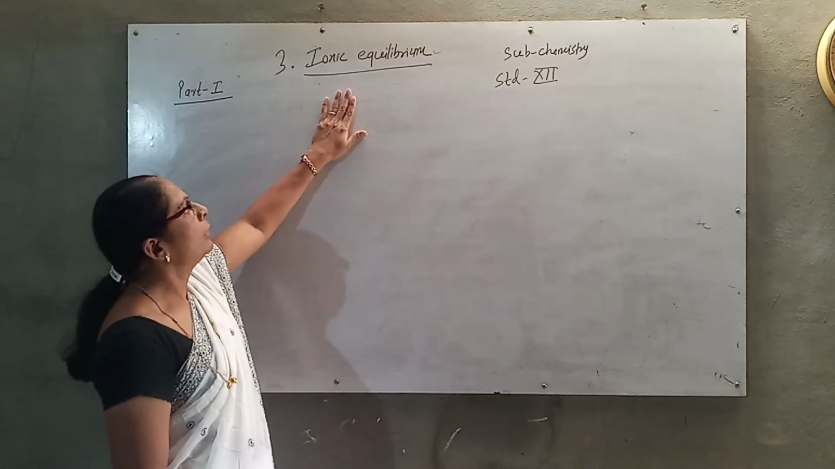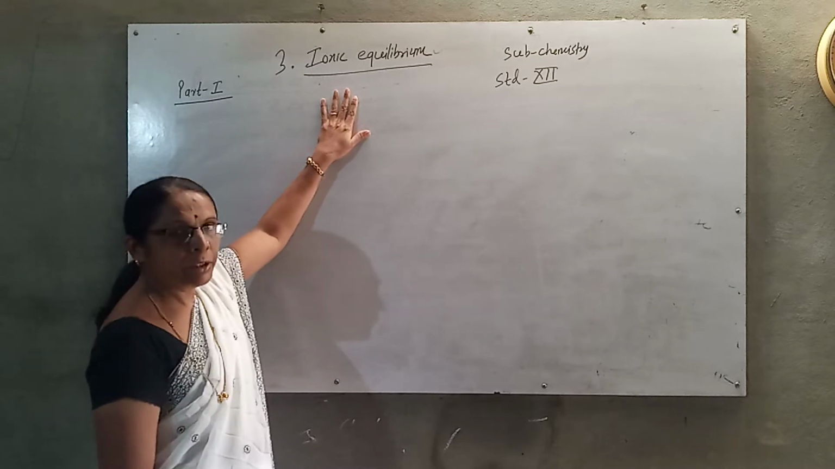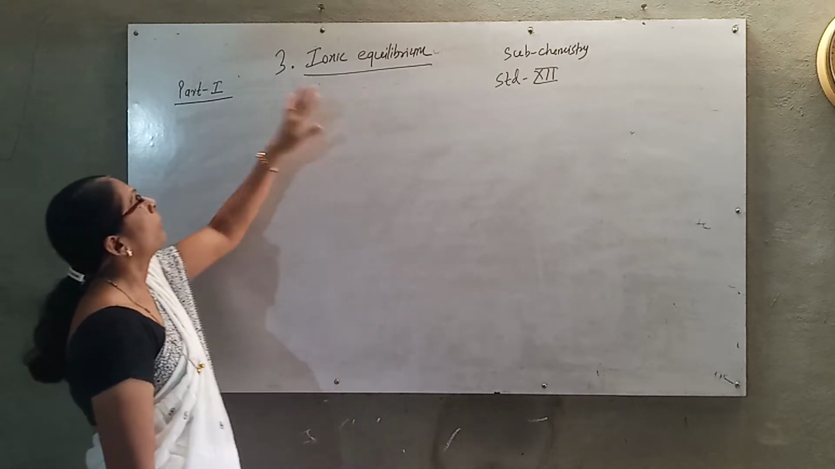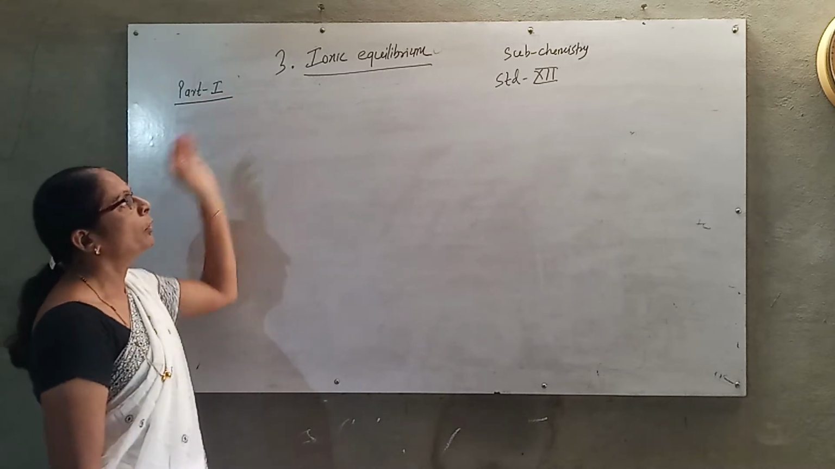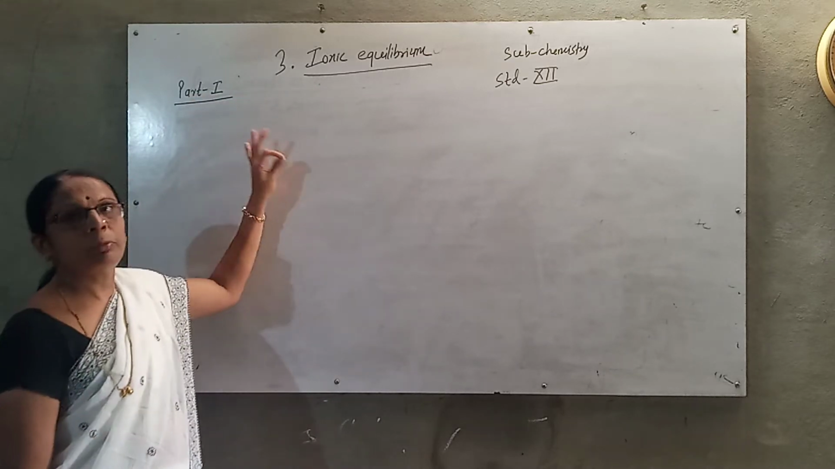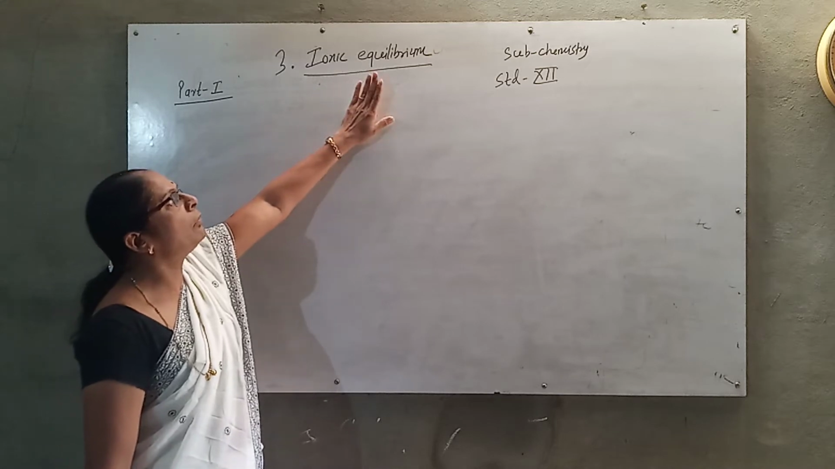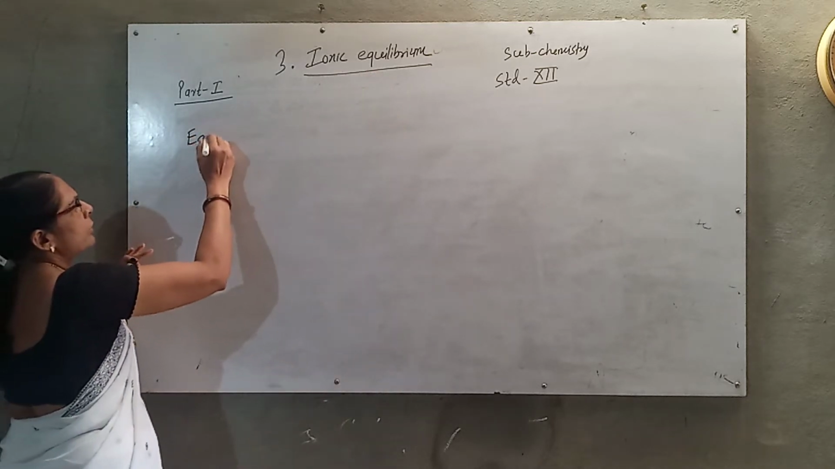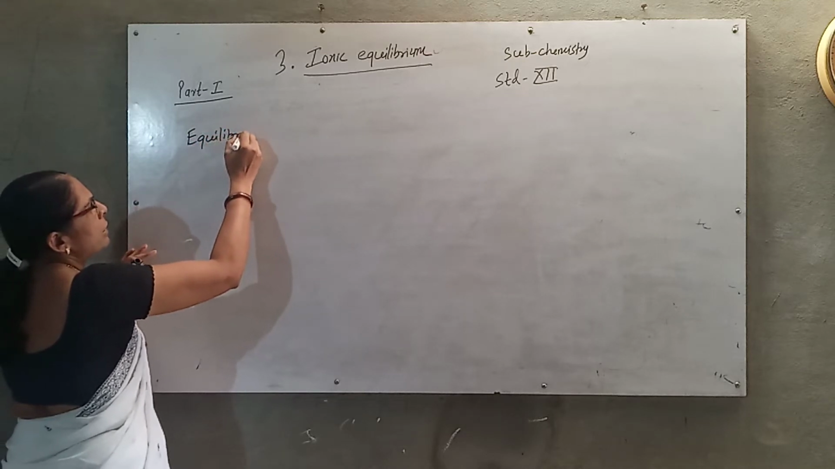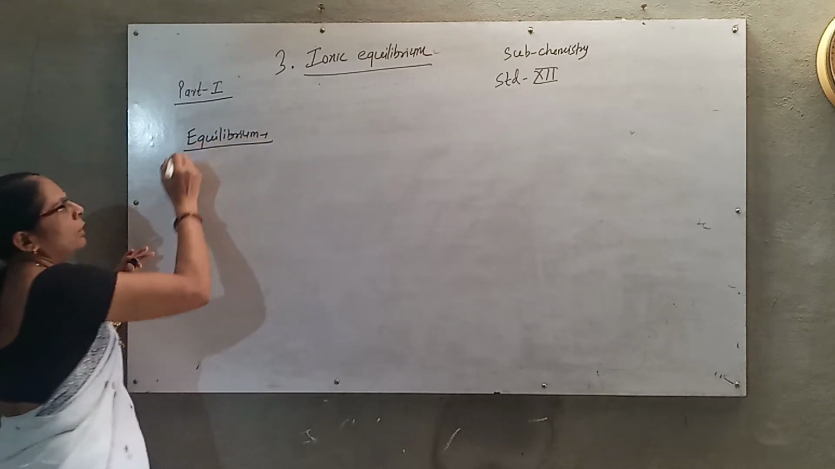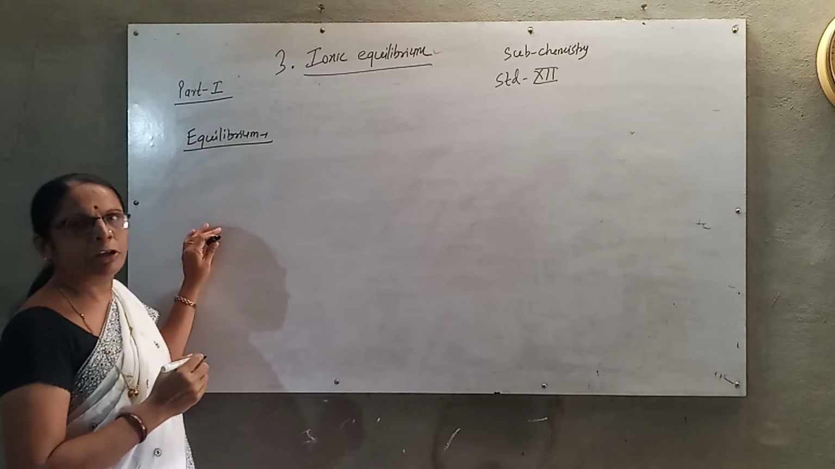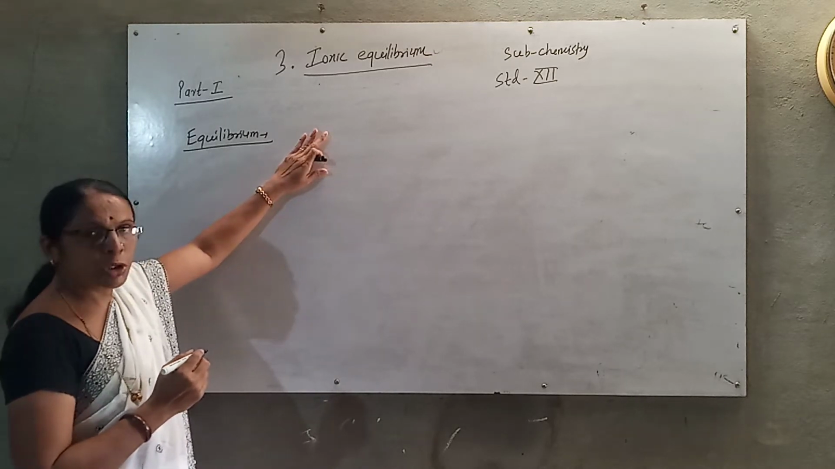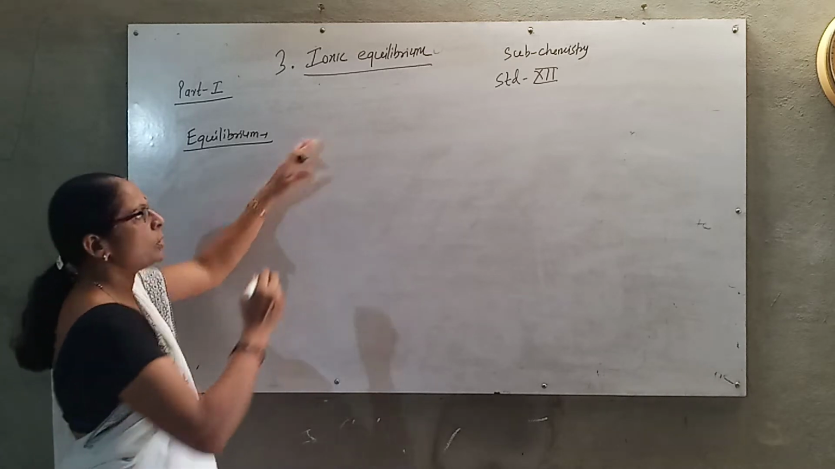Now we have started the chapter Ionic Equilibria from the 12th science new syllabus, part one. When I consider the word ionic equilibria, what is meant by equilibrium or equilibria? Equilibrium is a state in a chemical reaction where the concentrations of the reactants and products do not change with time. They remain constant.